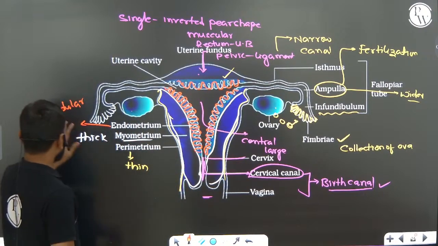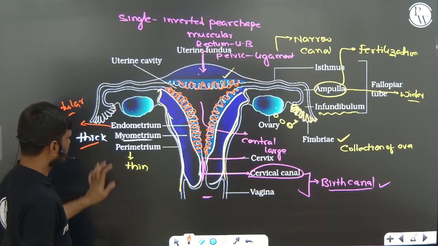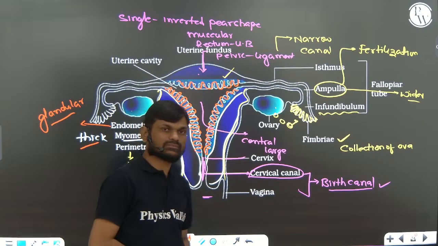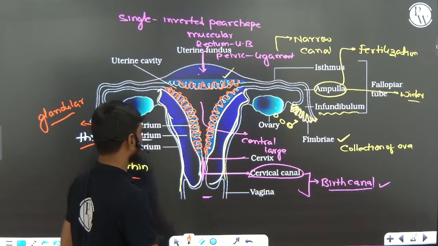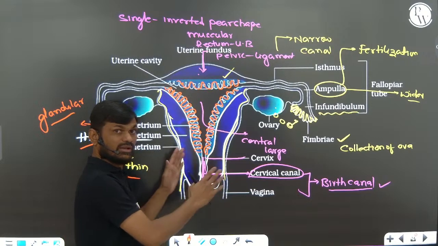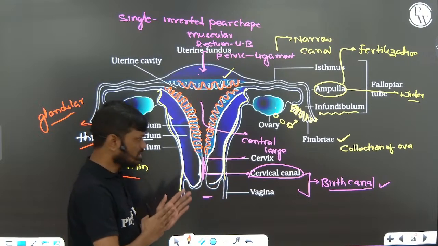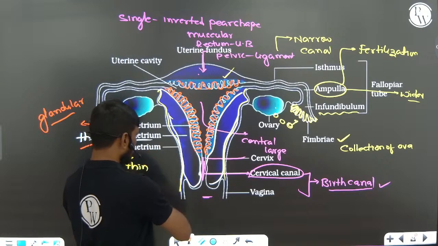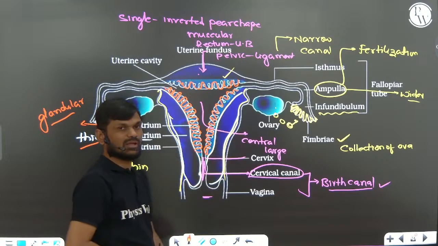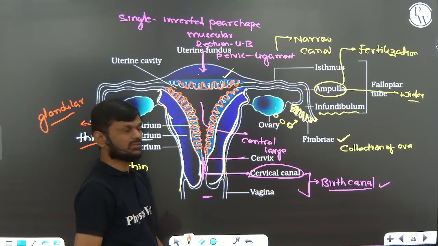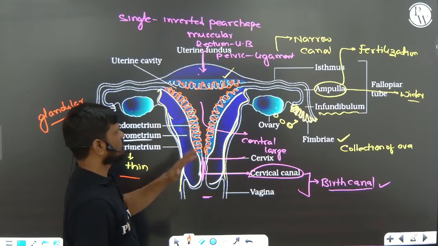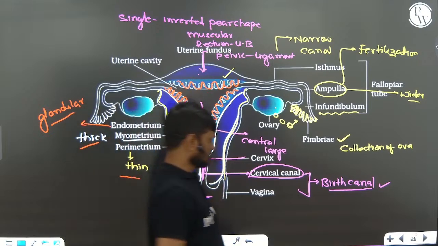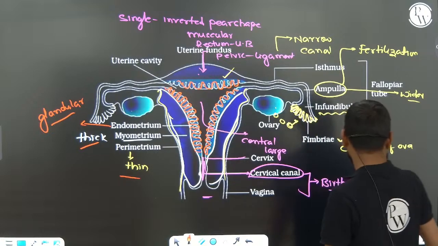Okay, so glandular layer, thick layer, thin layer, important. You should remember. They may ask you to arrange the following layers of the uterus from inner to outer or outer to inner. So this is about the uterus.